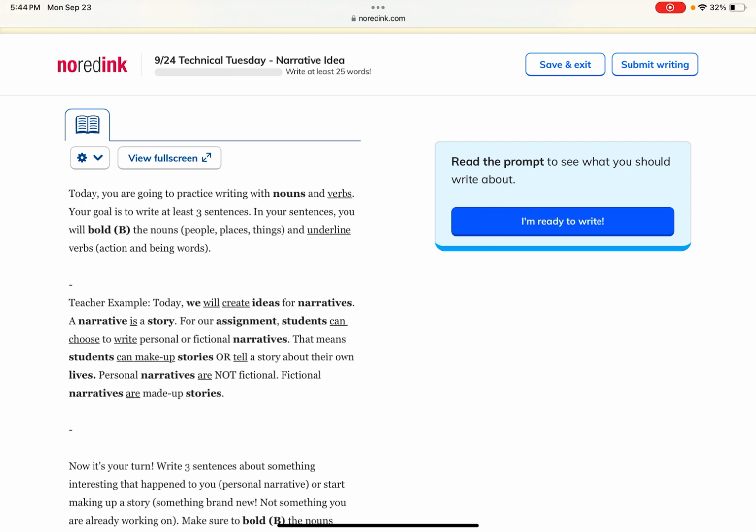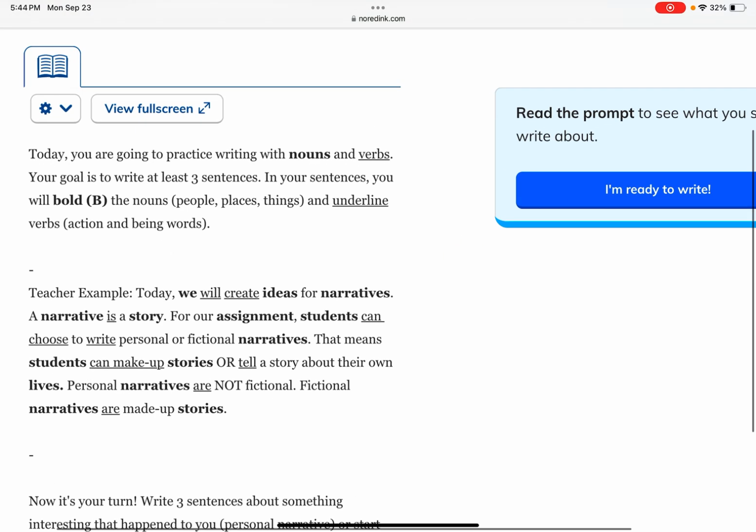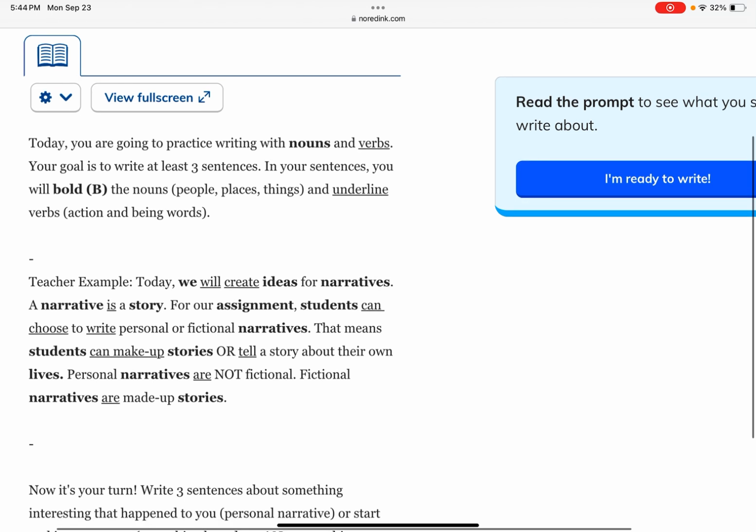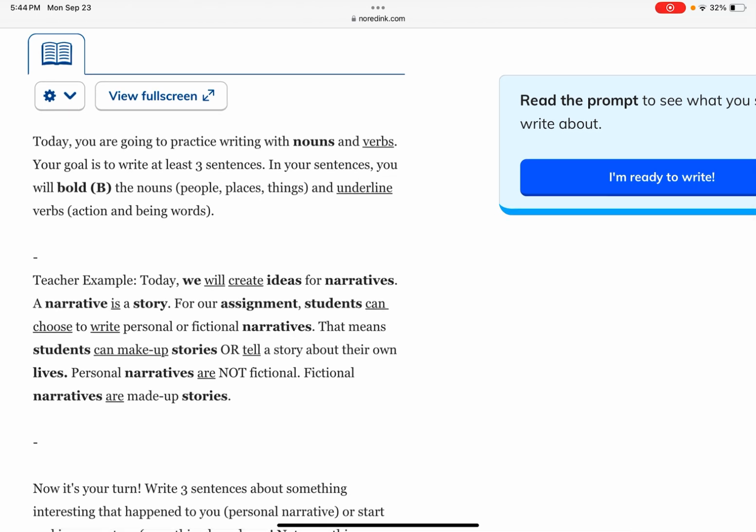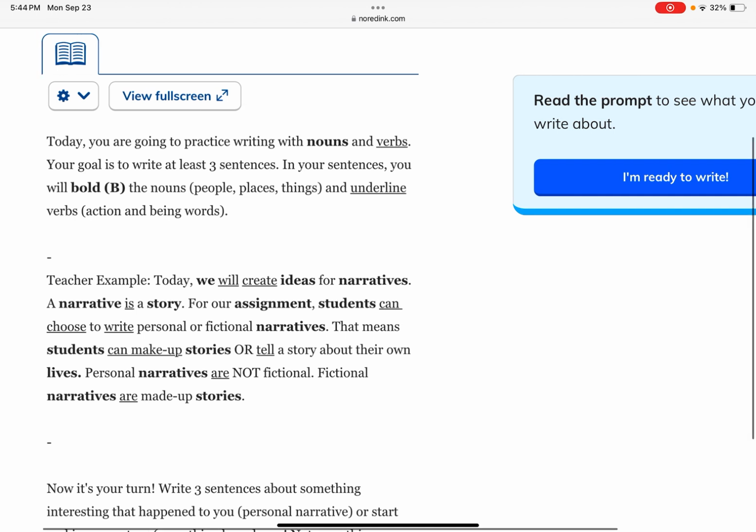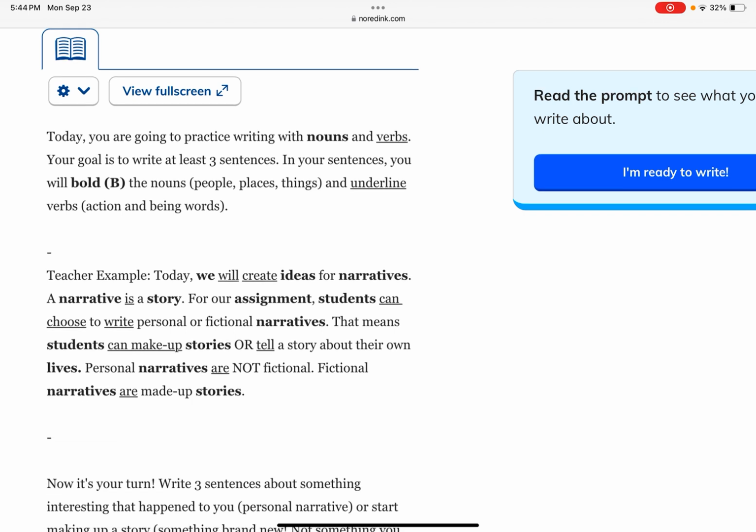Let me read it to you. Today, we is a noun, so I bolded it. Will create is going to be the verbs. Ideas is going to be another noun for narratives. So you can see in that sentence what I bolded and what I underlined. Now I'm just going to read the whole thing to you. Today we'll create ideas for narratives.